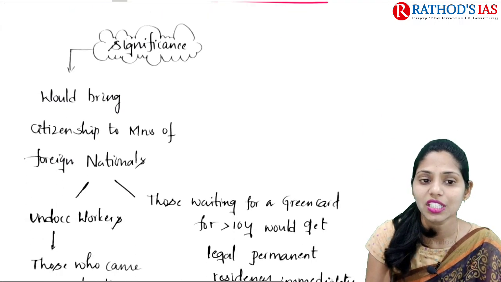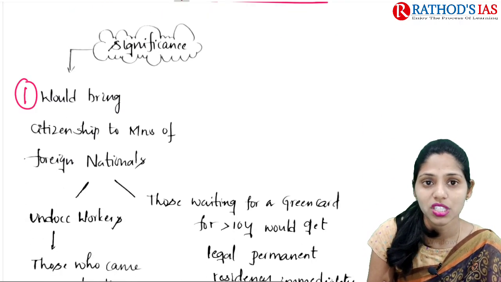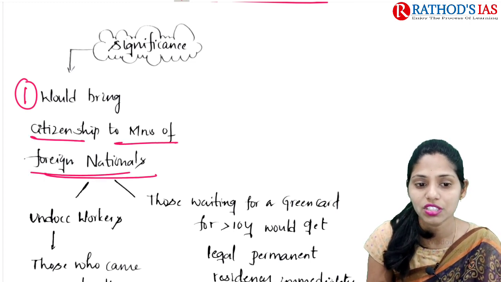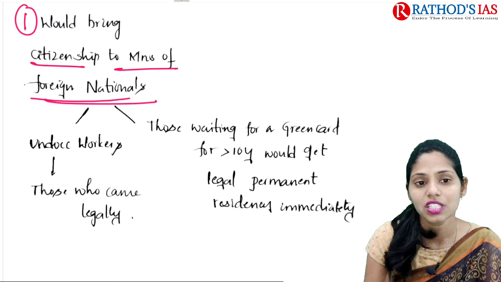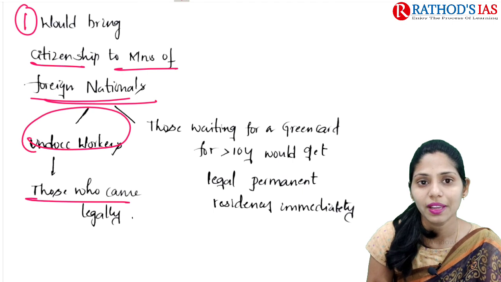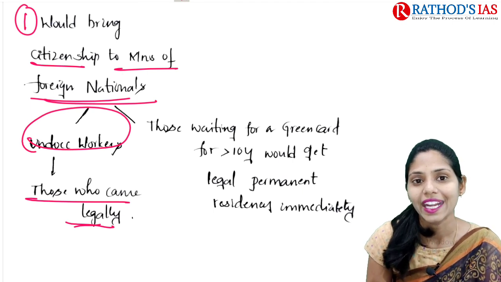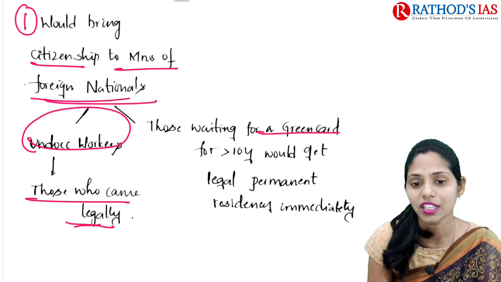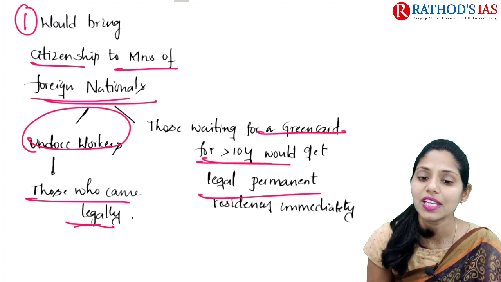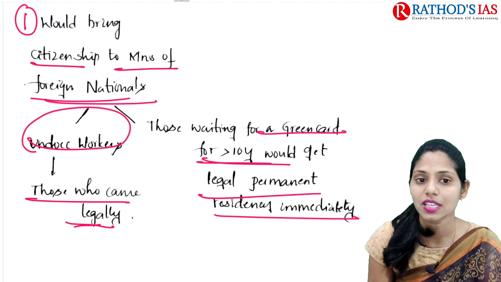If you see further significance, first and foremost, it would bring citizenship to millions of foreign individuals. So citizenship is mainly given to undocumented workers, those who came to the USA. And next, those who have been waiting for a green card for more than 10 years would get legal permanent residency immediately.